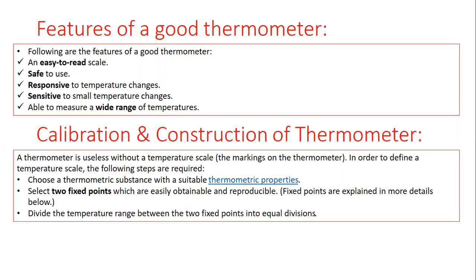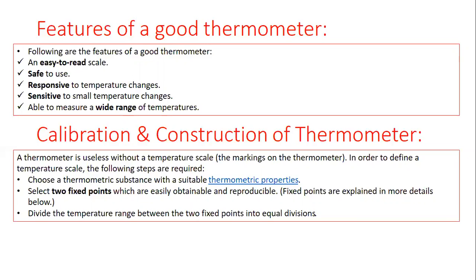constructing a thermometer: the first is to choose a suitable thermometric substance with a suitable thermometric property, because a thermometric property is a property which changes continuously or varies linearly with change in temperature. The second step is to select 2 fixed points. Fixed points are the standard temperature points.